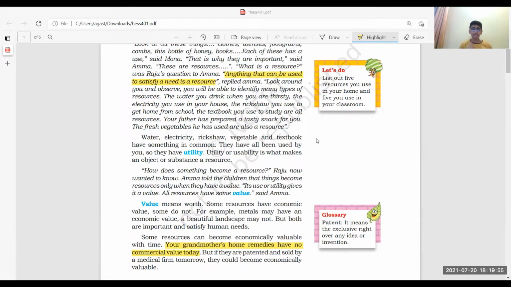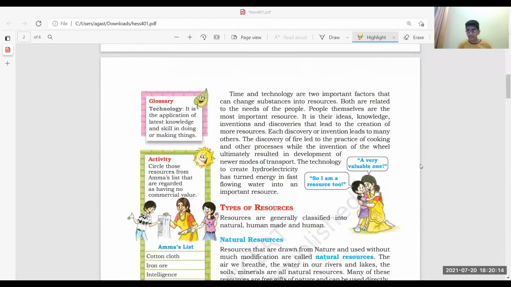But metals have a value, because now I buy jewelry, then when I sell it to a goldsmith, it goes for a few thousands. The reason is that it has some value. Metals have some economic value. I hope you guys understood.